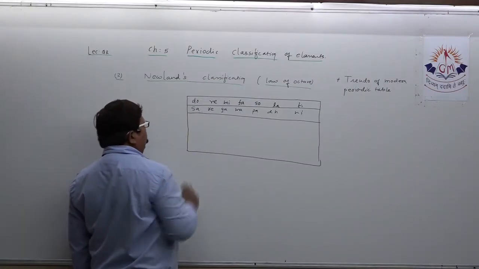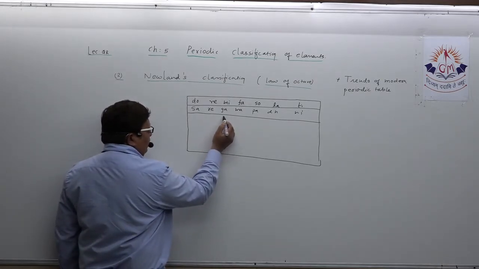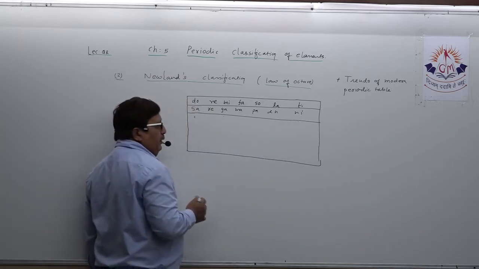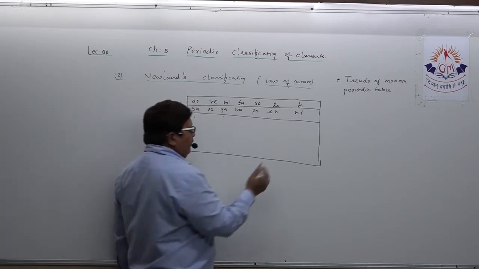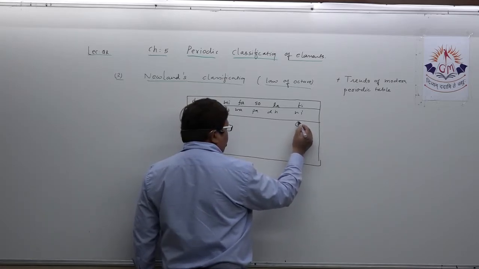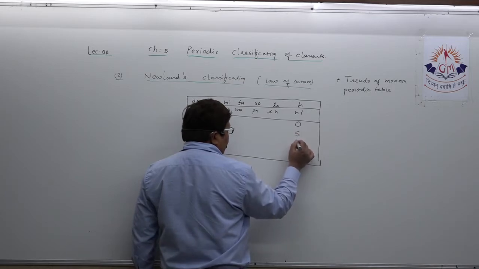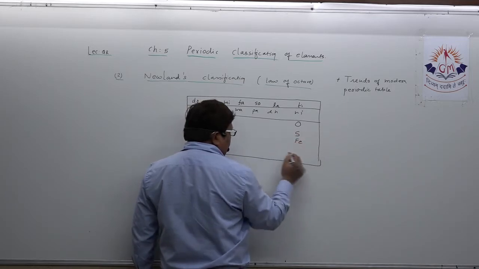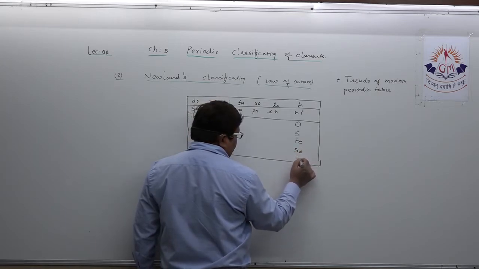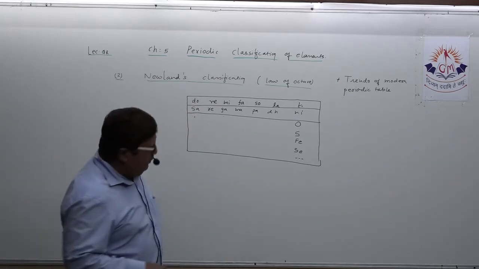Now where you need to just concentrate, one here, one here, and one here. The rest you do not need to concentrate on. Here you will write oxygen, then sulfur, then iron, then ceruleum, and then one blank. Just try to remember this one only.